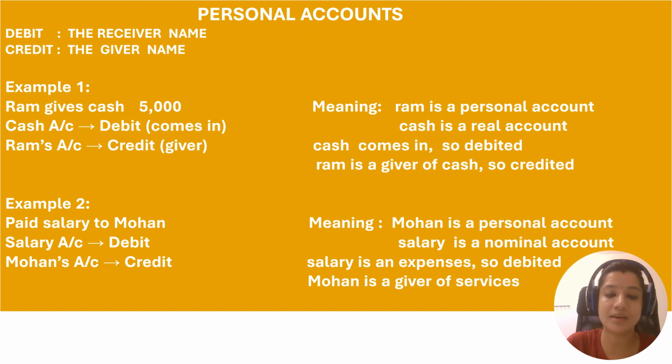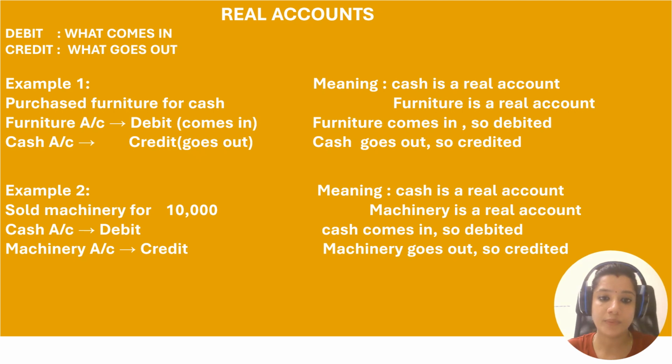Let's see what is a real account. In the real account, all kinds of assets and liabilities will be placed under the real account. Here, debit what comes in, credit what goes out. Let's see an example. You have purchased furniture for cash.